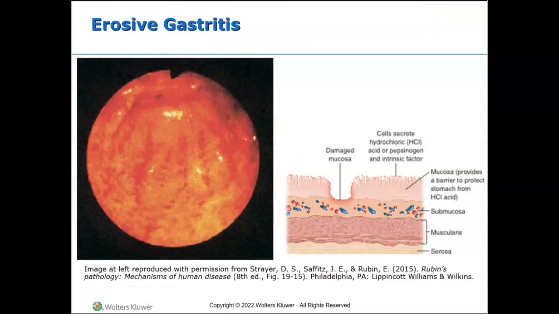One type of gastritis is called erosive gastritis, and it wears away the stomach lining. The most common cause of erosive gastritis is a long-term use of medications called non-steroidal anti-inflammatory drugs, or NSAIDs. These will include aspirin and ibuprofen. When you stop taking these drugs, the condition usually goes away. But if the patient doesn't stop taking them, then erosive gastritis can proceed to peptic ulcer disease.